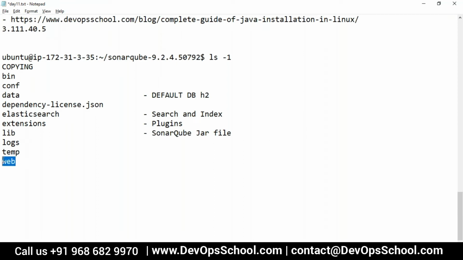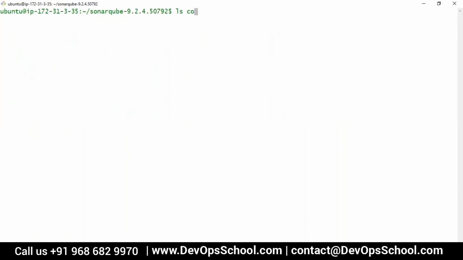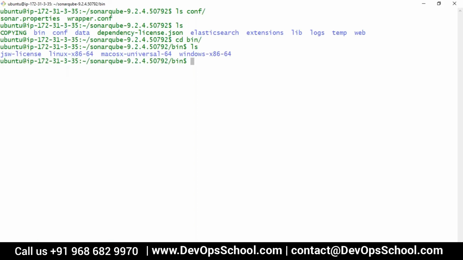You understand web, HTML, CSS for this. The configuration file, conf file for SonarQube, you can find it here. And bin will have the start and stop scripts. So which directory should I go to start SonarQube? Any idea? Bin. And if you want to change the configuration, which directory should you go to? The config folder. Right, very simple though. So you should check this config directory and get comfortable. This is the property file which is important, the sonar properties.